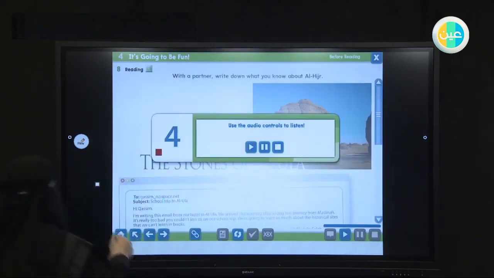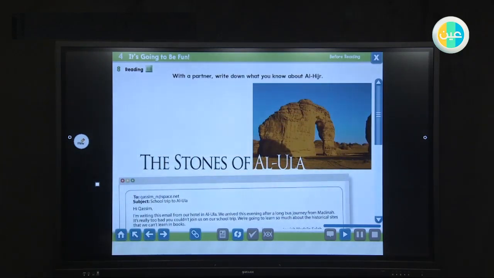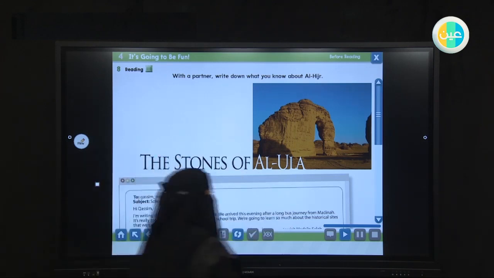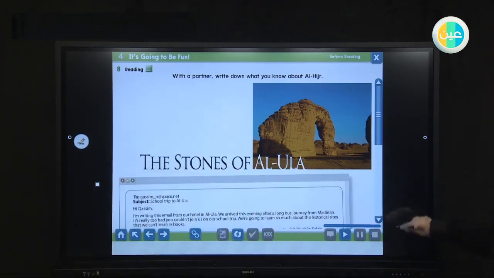Okay, look at the picture here. What can you see here? This is a big stone. What do you think? Where is this stone? It is in Al-Ula. Okay? Now,